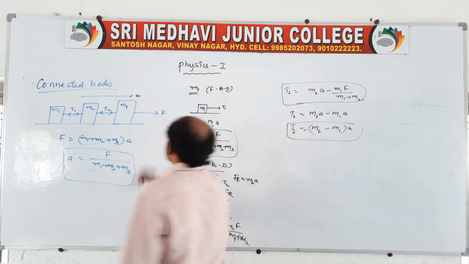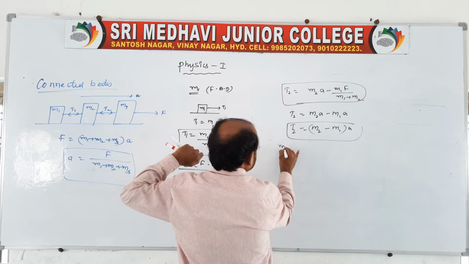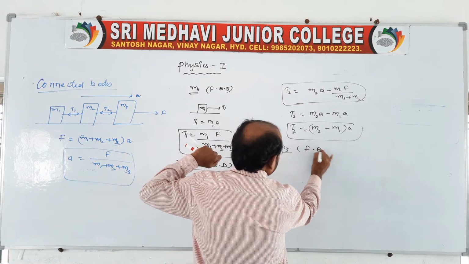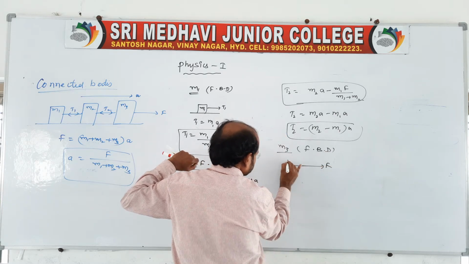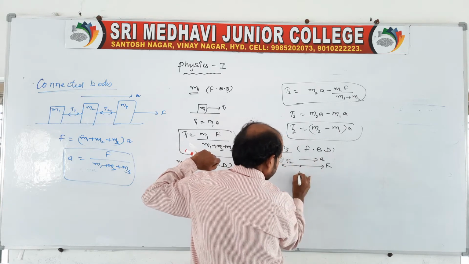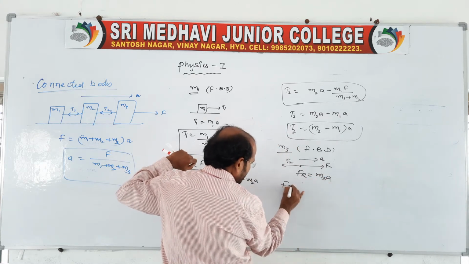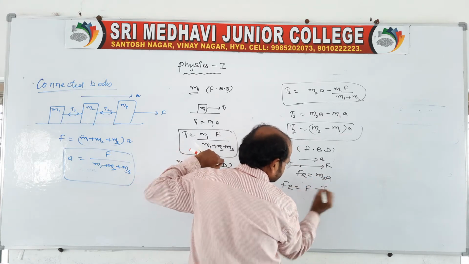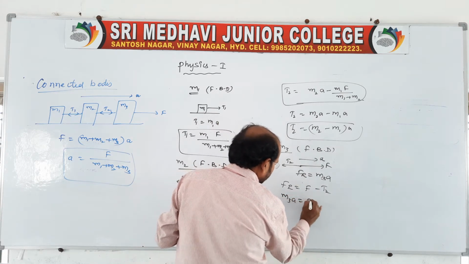And coming to the third block, the M3 block, take the free body diagram. This is M3, the force F is applied, and there will be a tension T2 acting. As it is accelerating, the resultant will be M3A, so the resultant Fr is equal to F minus T2. So M3A is equal to F minus T2.